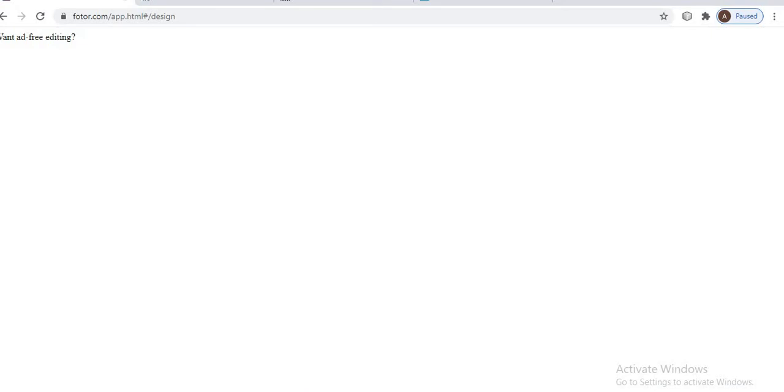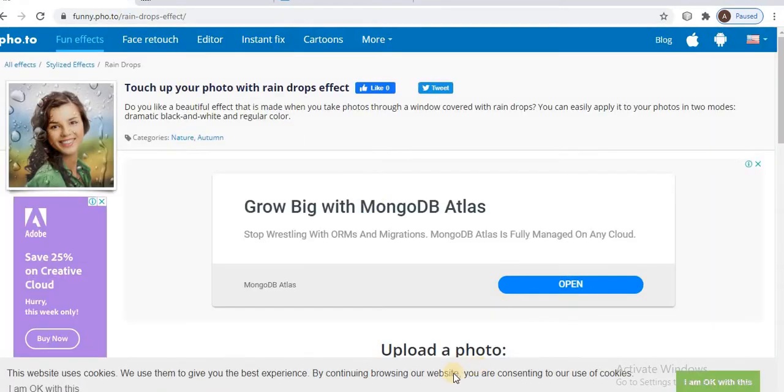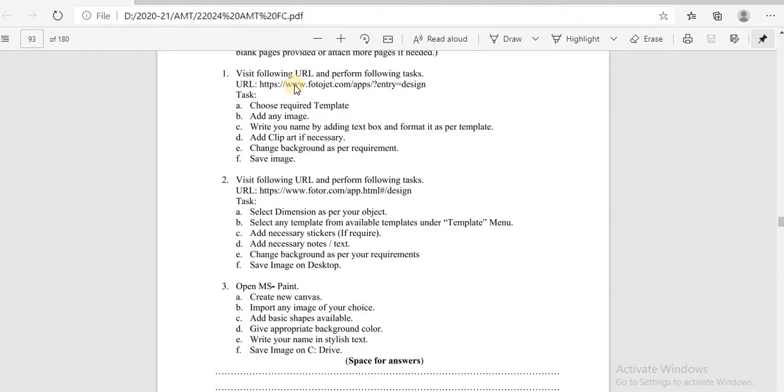For your first question, you only take a required template. For question 1, I'm saying to take a template as a poster, and the poster we create is for 26th January. After that, you add any image, then add the text, then insert any clip art, give the background color and save it.